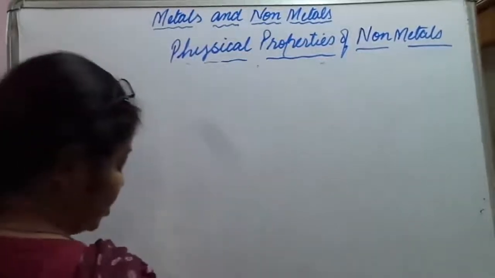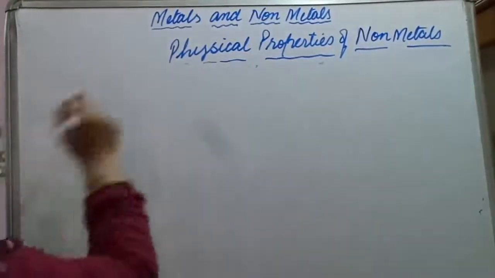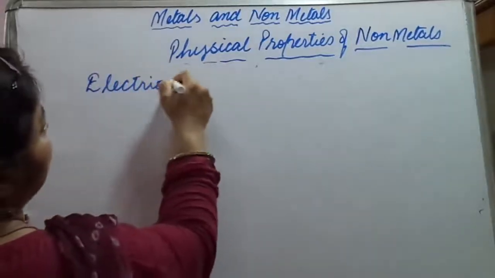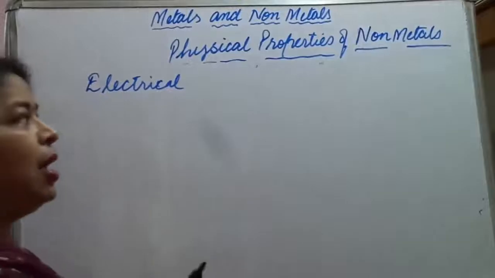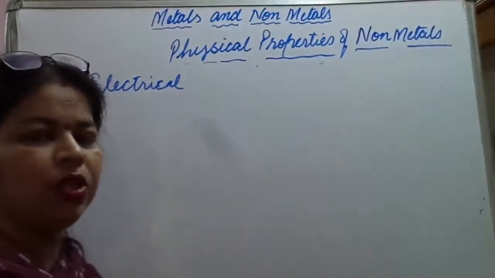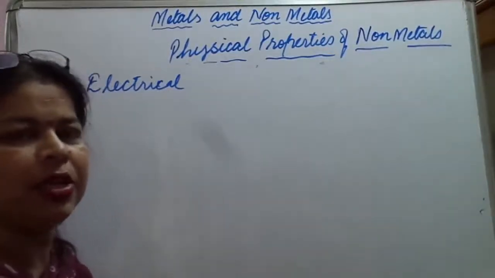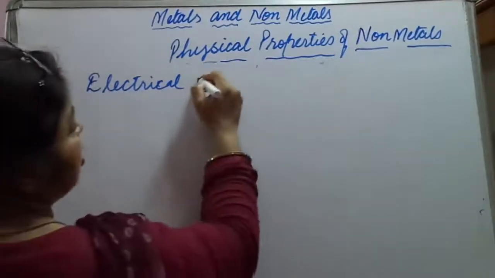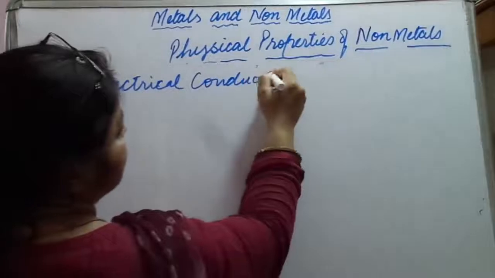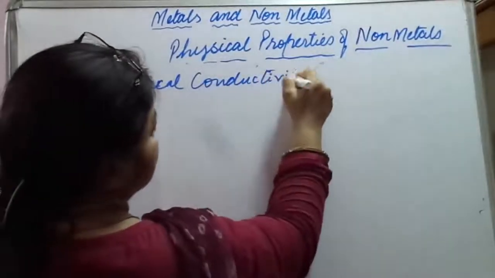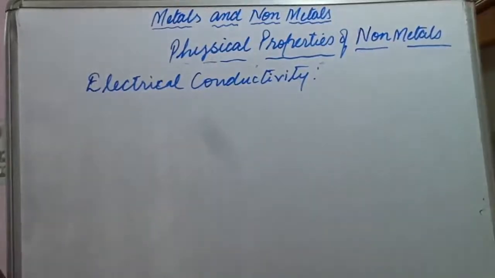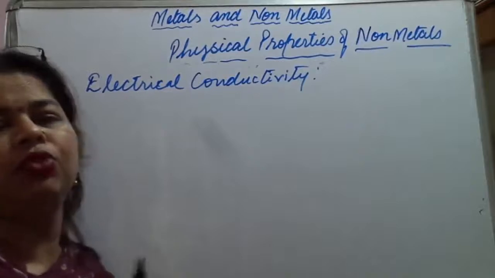What about the electrical and thermal conductivity? Do you think they are going to show this nature? See, which elements are known as non-metals? Those which have the tendency to accept electrons. If we discuss electrical and thermal conductivity, normally non-metals do not show it.